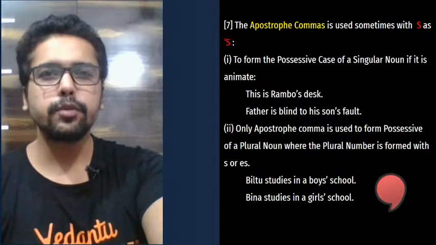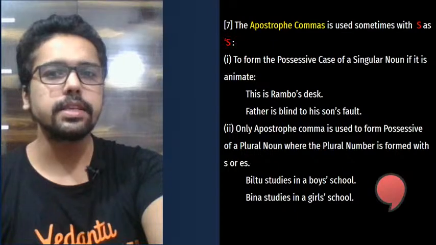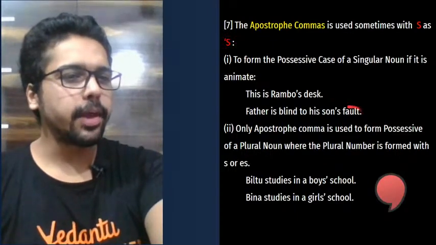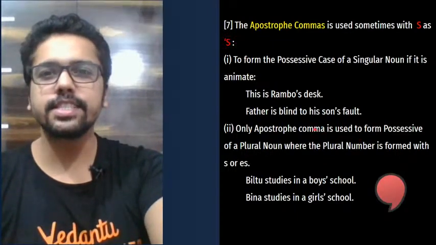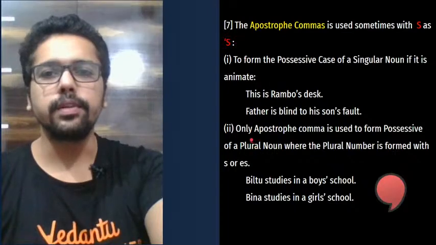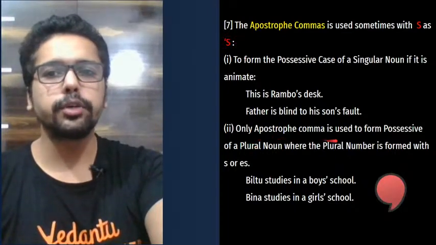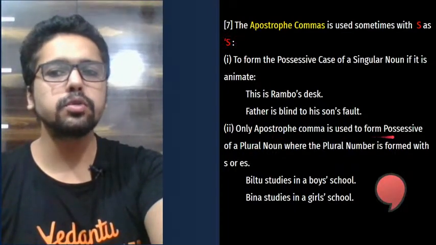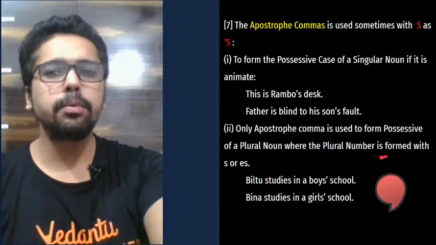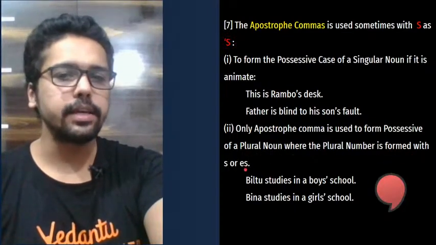That's how it is. So we are showing the association using this possessive case, apostrophe S. Okay, look at the second rule. We can also use this apostrophe; it is also used to form the possessive of a plural noun where the plural noun is formed with S or ES.